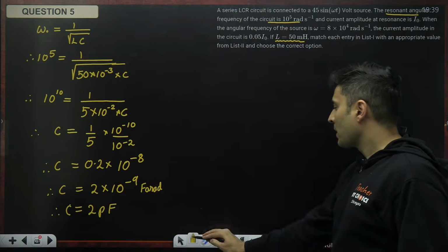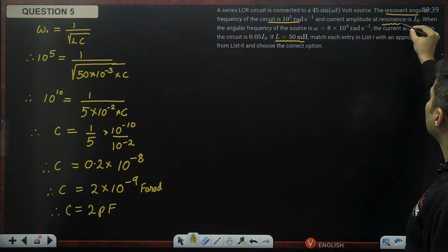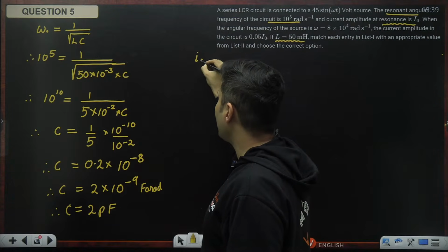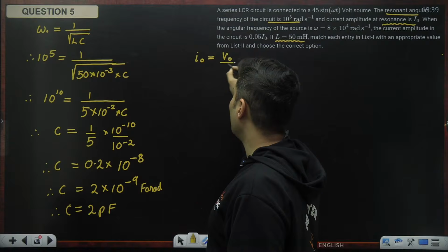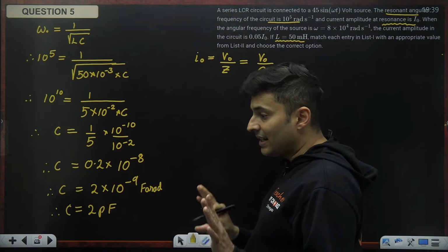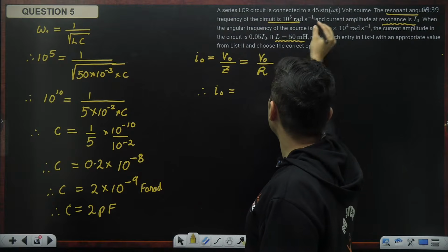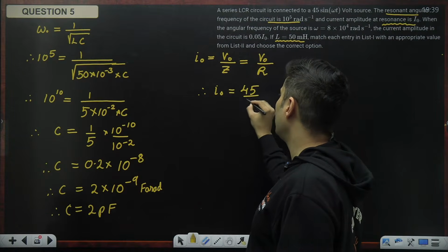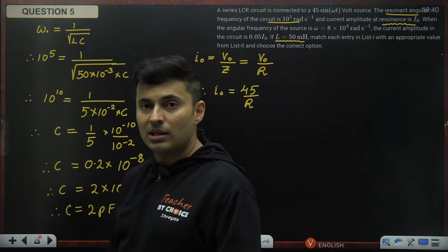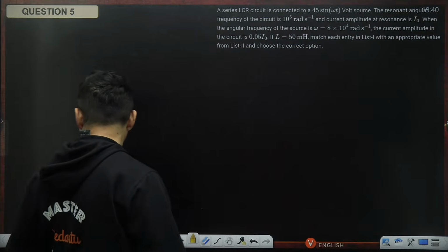Okay, great. Next important thing, during resonance, the current is I naught, amplitude wise. And I know that the current amplitude will be the voltage amplitude by Z, but during resonance, Z itself is R. And the voltage amplitude is clearly mentioned to me. It is nothing but 45. So 45 divided by resistance. Resistance is not given. Okay, this is done. Now let me go to the next part.